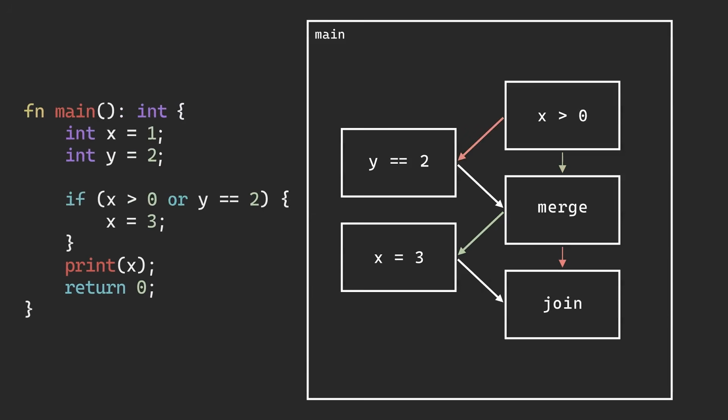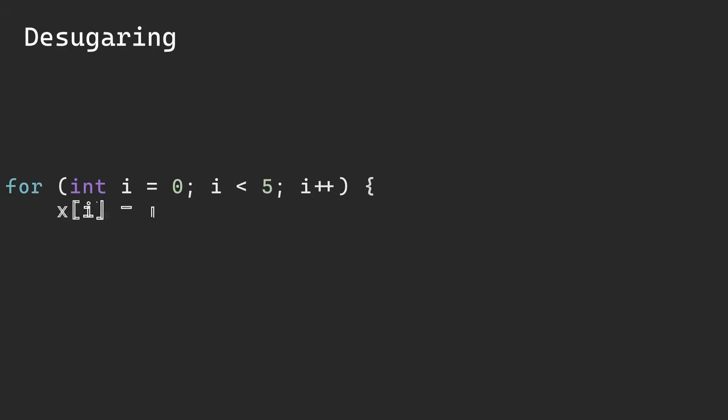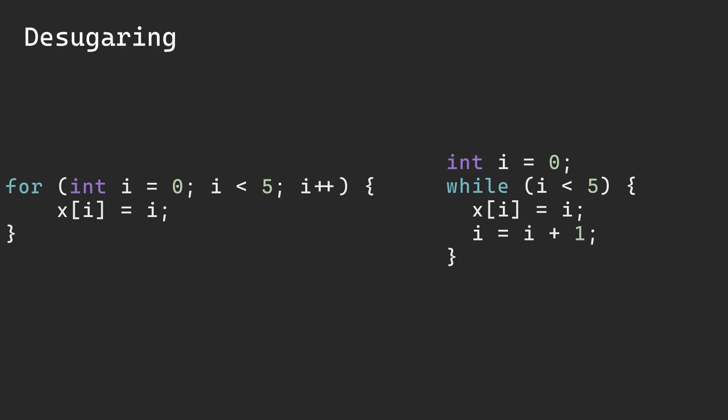The same logic applies to OR. If the first part is true, we just skip the rest. It's a tiny optimization that prevents unnecessary work at runtime. There are more interesting concepts in IR generation. There's something called desugaring, which is lowering one piece of code into another, such as transforming a for loop into a while loop. I didn't happen to need this for my compiler because there are no for loops.